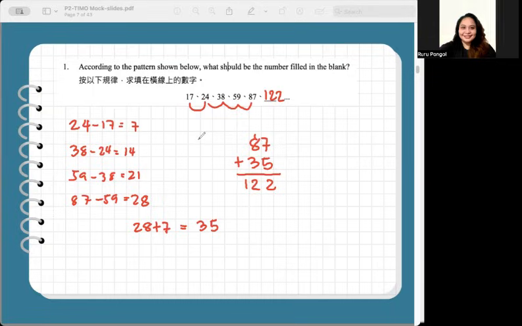A common mistake is guessing the next number without checking how the differences change. So make sure that you check how the differences work. In this case, the differences increase by 7 each time. Therefore, the next difference is 35, and 87 plus 35 is 122, the correct and final answer.